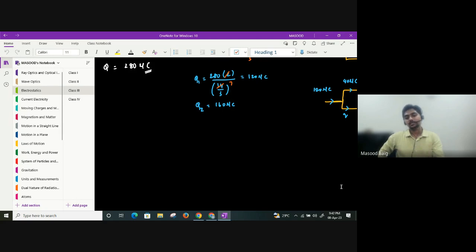For an uncharged conductor, the net charge is zero, so there will be equal numbers of positive and negative charges. When you place an external field, negative charges will get aligned opposite to the direction of the electric field, and positive charges will get aligned in the direction of the electric field. That distribution takes place in the presence of an external field.